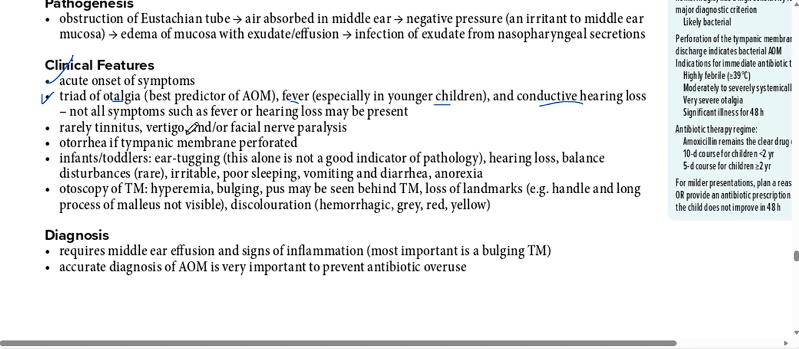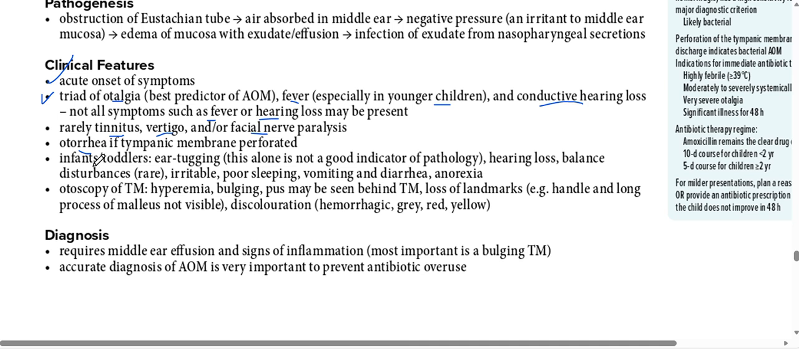Okay, and not all the symptoms like fever or hearing loss may be present at the same time. Rarely there can be ringing in the ear, called tinnitus, vertigo, or facial nerve paralysis. So there can be other features like ringing in the ear, but it is rare. Vertigo, dizziness is rare, and facial nerve paralysis is rare. Otorrhea, that is discharge from the ear, occurs if the tympanic membrane is perforated.